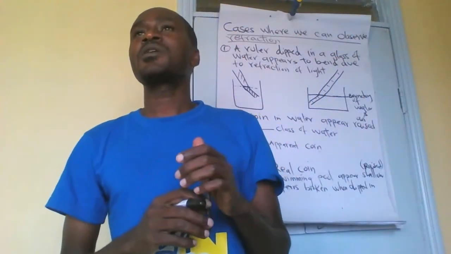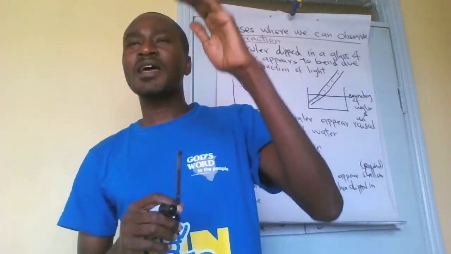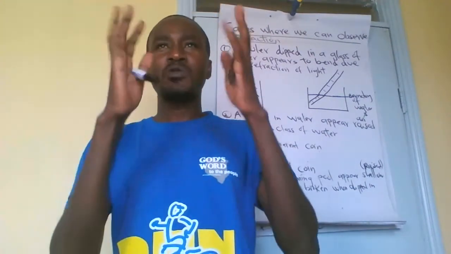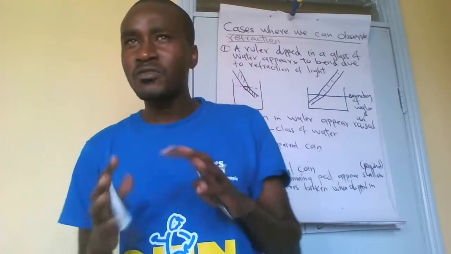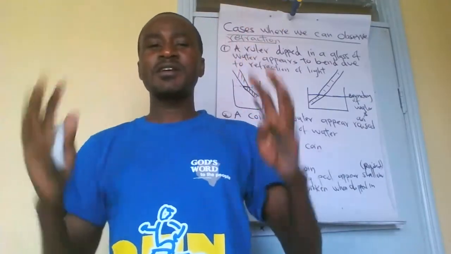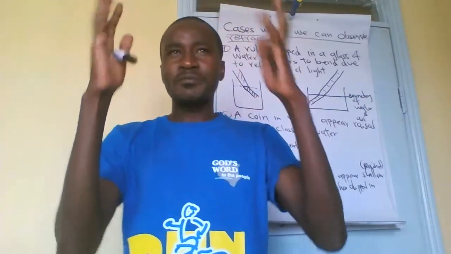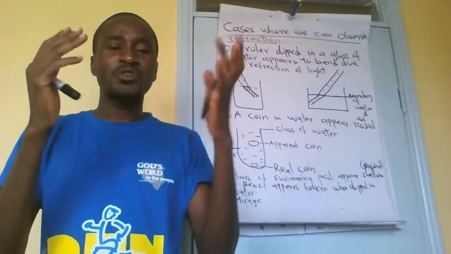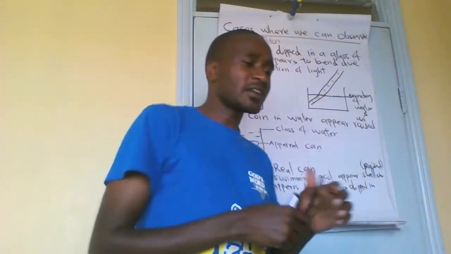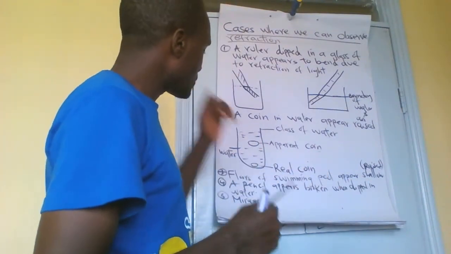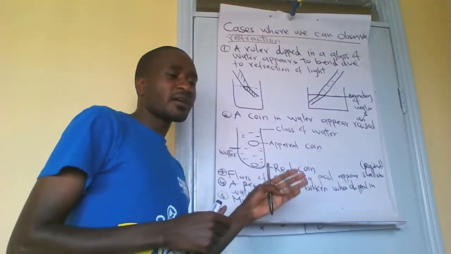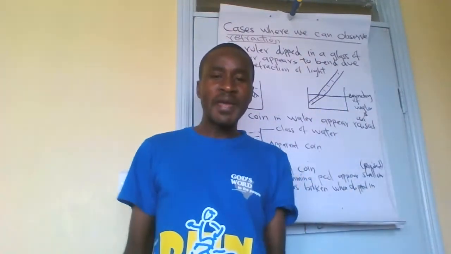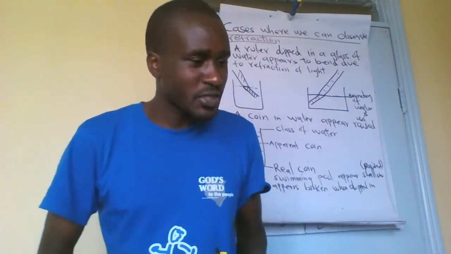For example, you are driving and ahead of you, you see a pool of water. And you see things rising up, they are shaking. That's what we call a mirage. So that mirage or that pool of water you see, it is not real. That's just due to bending of light, which we call refraction.